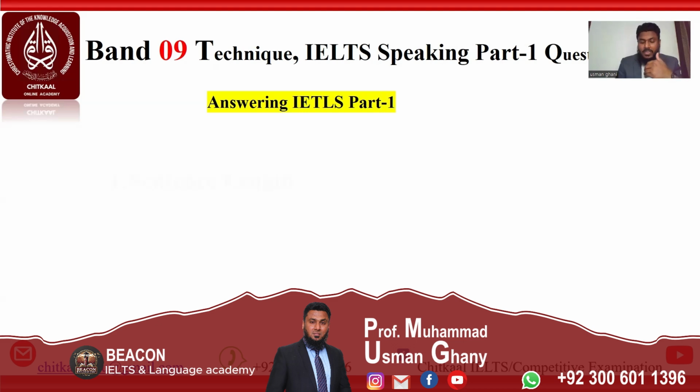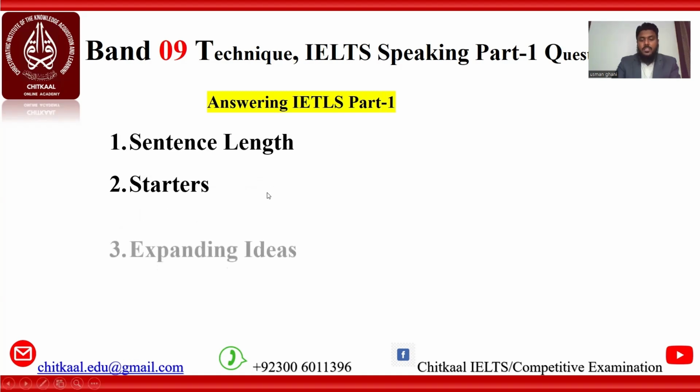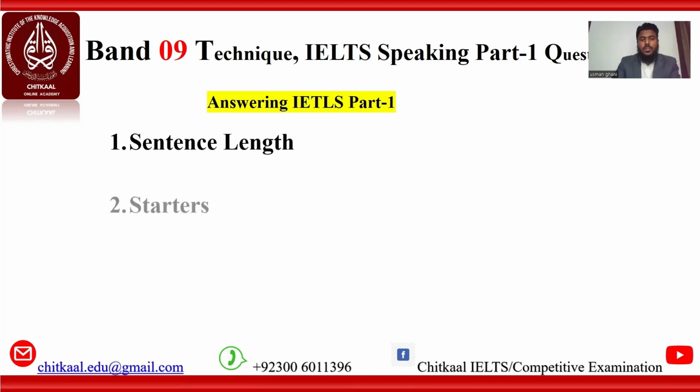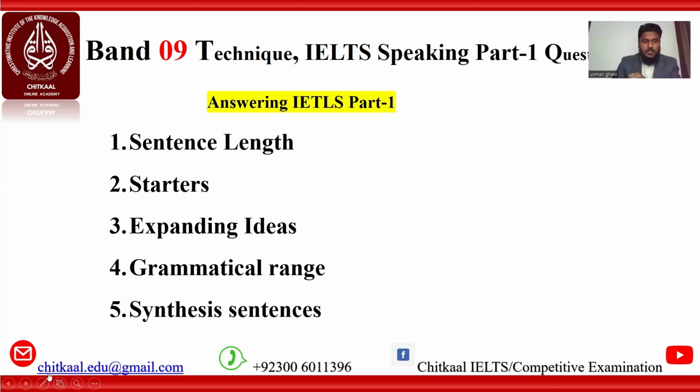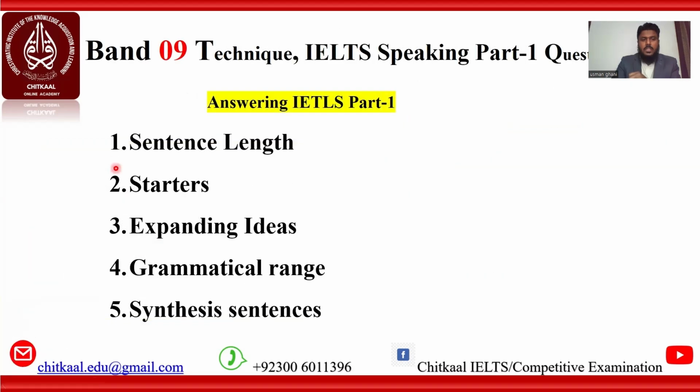So let us now begin the discussion with the IELTS Band 9 technique. How can we score Band 9 in the IELTS examination? Can you please read what is written in yellow for me, dear Zoha? Answering IELTS Part 1. That's very great. So there are a few things that we need. The first is sentence length. The second one is starters. The third one is expanding ideas. The fourth one is grammatical range. And the fifth one is synthesis of sentences.